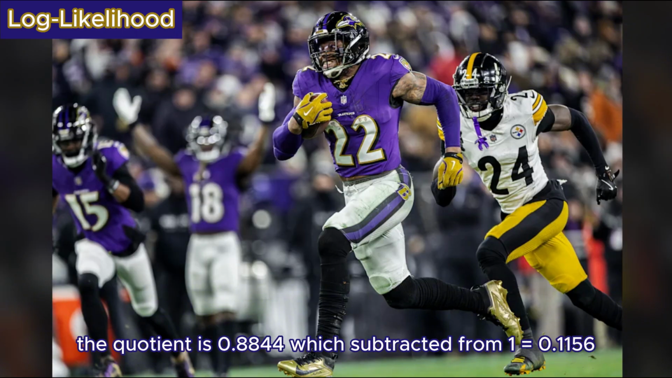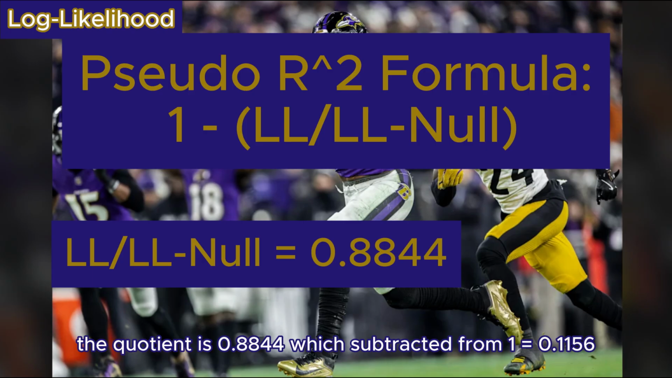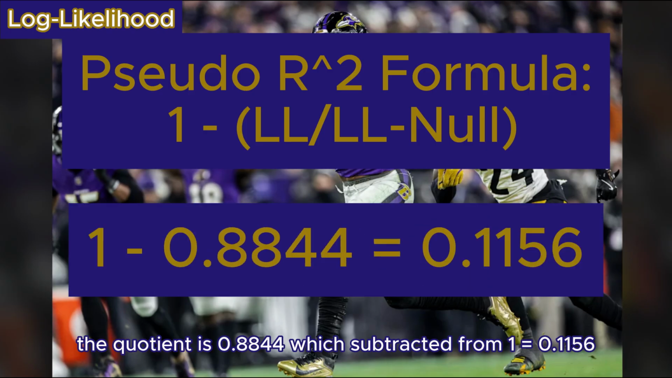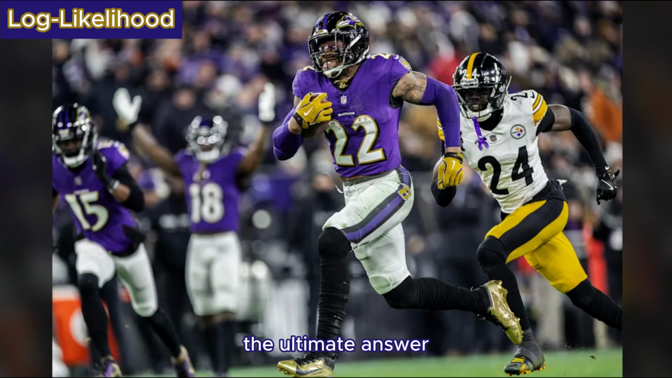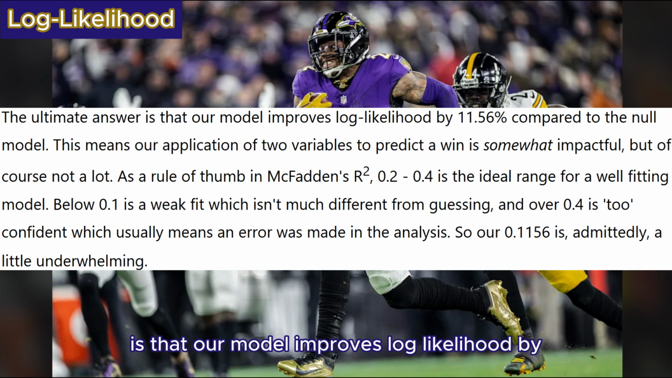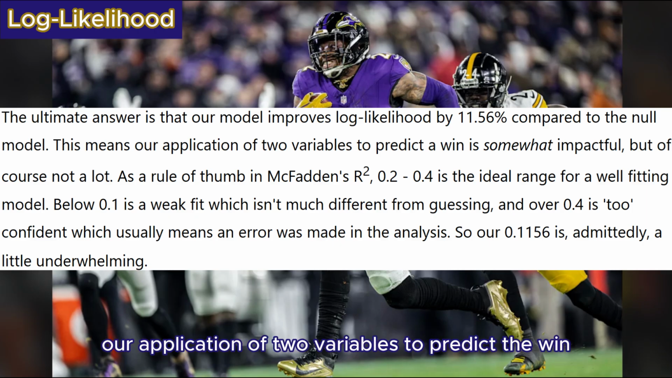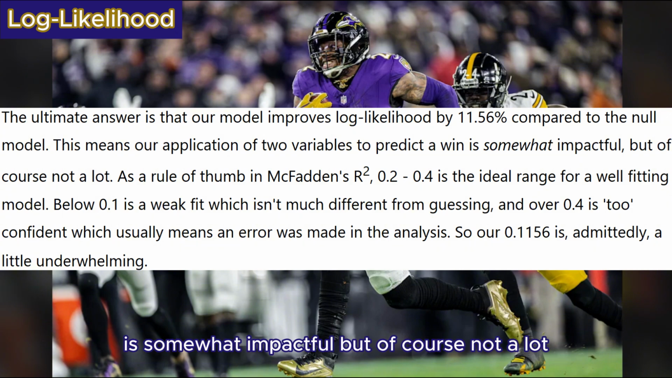The quotient is 0.8844, which subtracted from 1 equals 0.1156. The ultimate answer is that our model improves log likelihood by 11.56% compared to the null model. This means our application of two variables to predict the win is somewhat impactful, but of course not a lot.